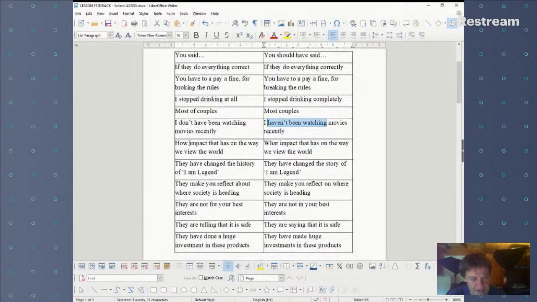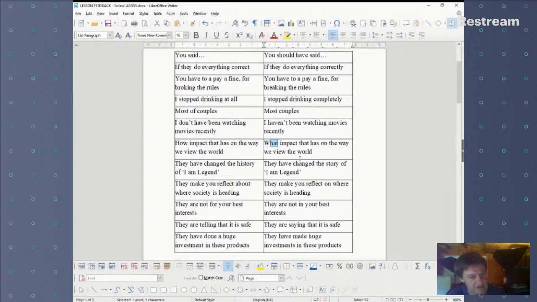Okay, now here, this is quite common when people mix up what and how. Yeah, we can't have how impact. We can have how good, how brilliant. We can have how plus adjective, but impact is a noun. So we need a determiner like what or which, but what impact that has on the way we view the world. So the student was talking about what kind of impact, what impact that has on the way we view the world.